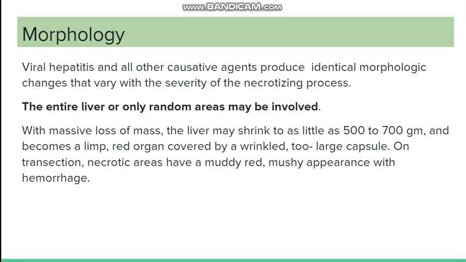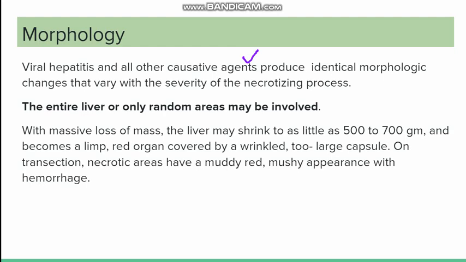Now going to the morphology. In morphology, firstly we'll discuss the gross appearance, what is happening in the liver, and then we'll go to the microscopy. Grossly it will depend upon the causative agents, but because this whole process is leading to necrosis, they will have identical morphological changes, which will vary according to the severity of the necrotizing process.